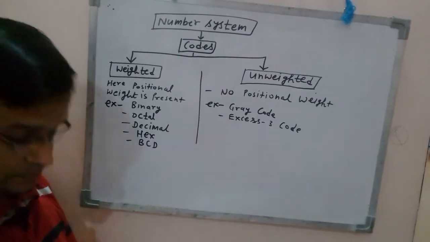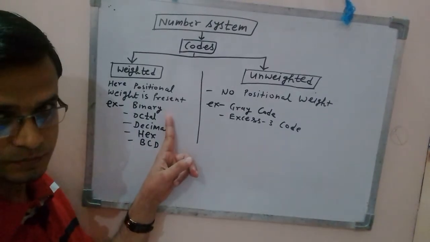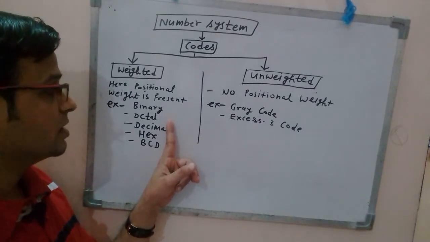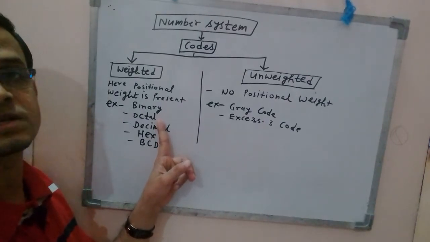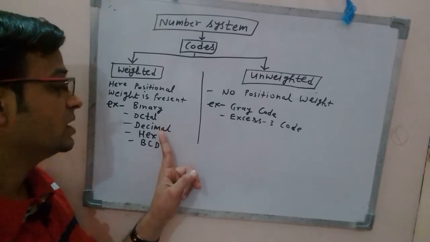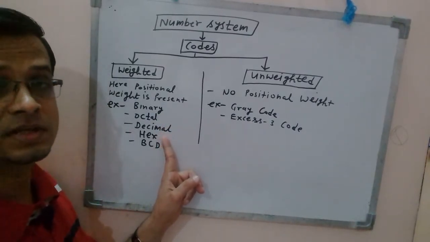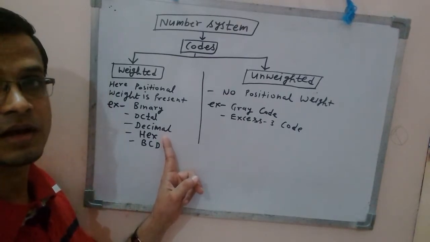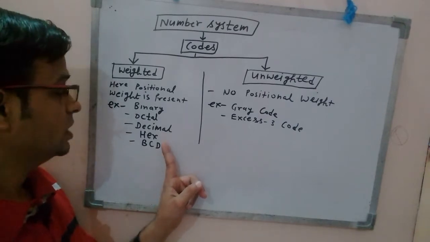We will discuss them. So binary means base is 2, as the name says, binary. Octa means 8, so for octal codes, base is 8. Decimal means base is 10. Hexadecimal means base is 16. Hexa means 6, decimal means 10. So 10 plus 6, 16. Base is 16 for hexadecimal code.